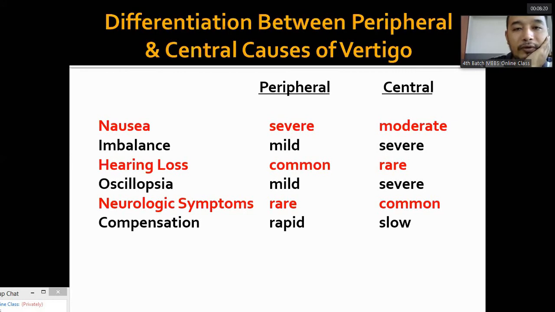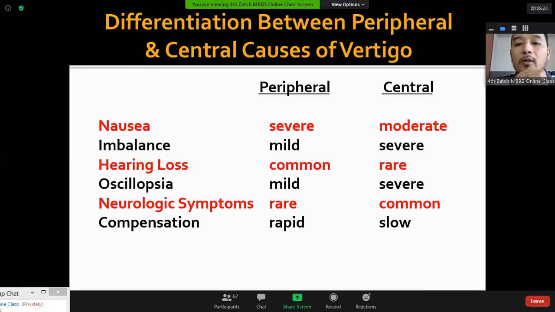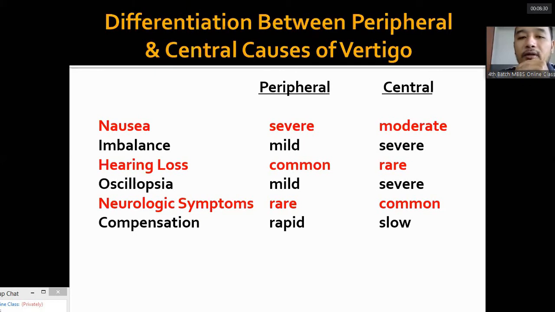Now, differentiation. How do you differentiate between peripheral and central cause of vertigo? Acute vestibular syndrome, peripheral, central. In peripheral, nausea is severe. Central, it's moderate. Imbalance is very mild in central; in peripheral, it's very severe.